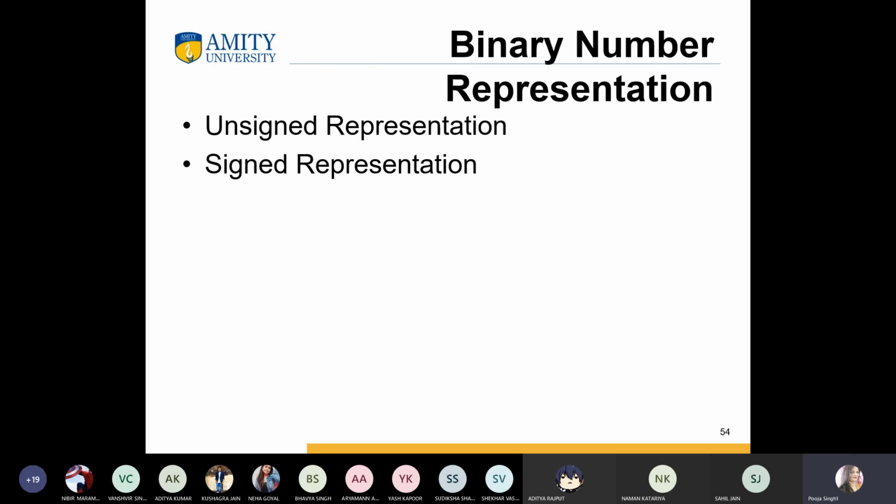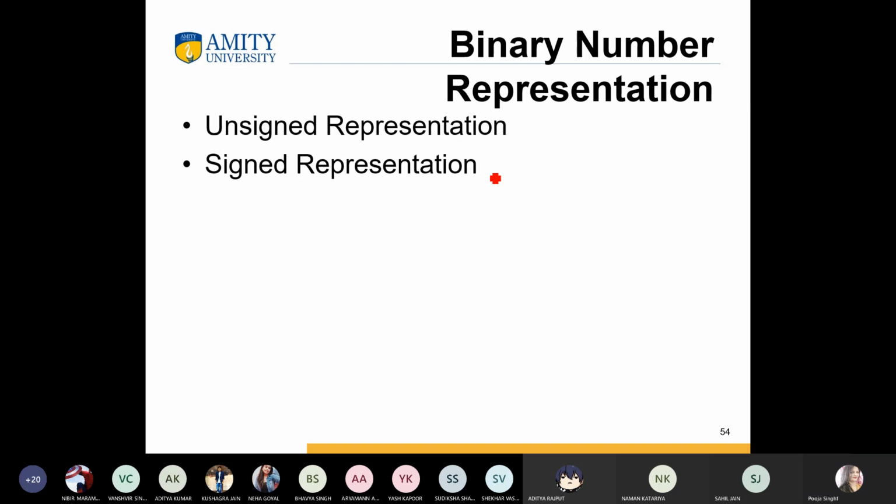Next is how we can represent the binary number system. There are two types of number representation. First is the unsigned representation, and second is the signed representation. So what do you mean by a signed number system? If we are talking about positive numbers only, that is the unsigned number system.